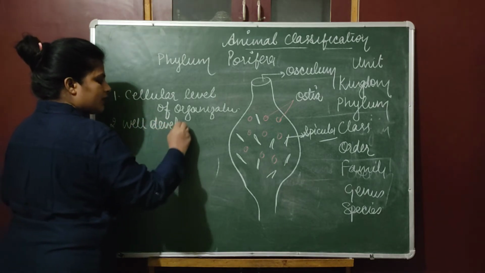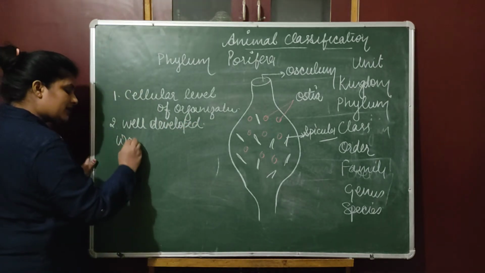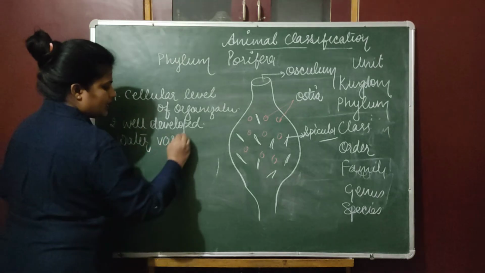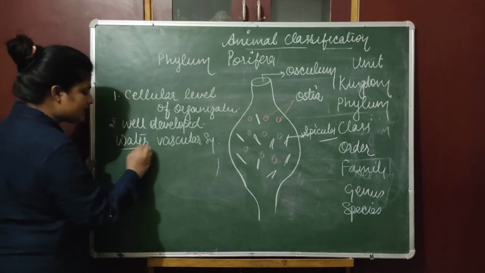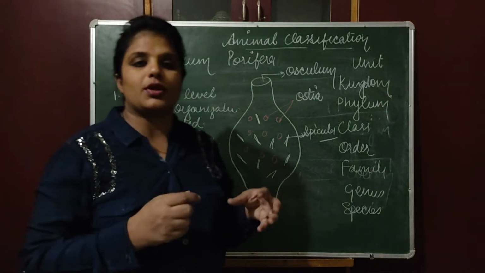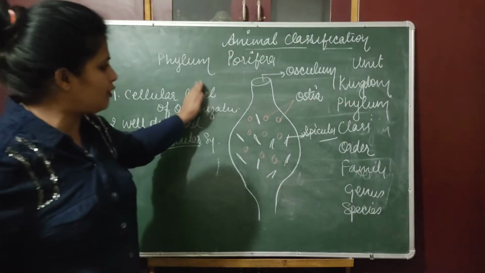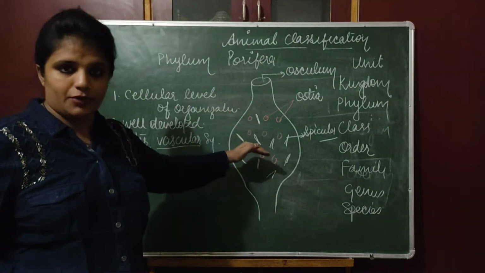Well developed water vascular system means they take food through water. Water means पानी, and vascular means transportation. They take in oxygen for respiration through water by the process of diffusion.